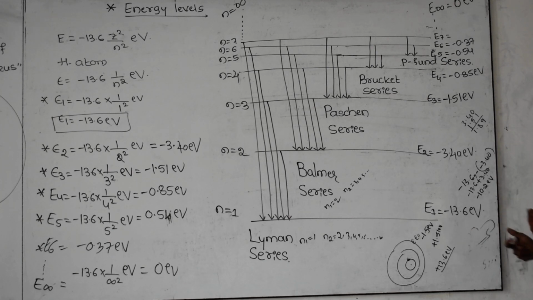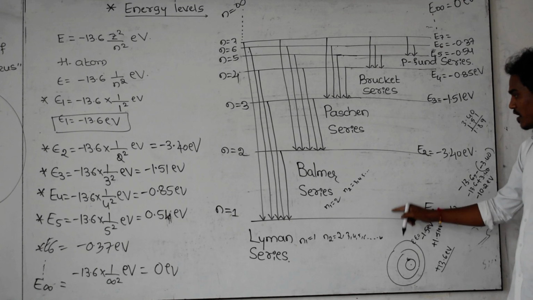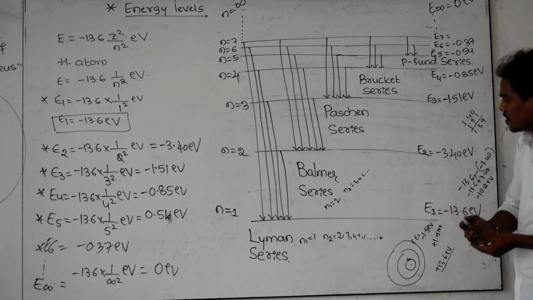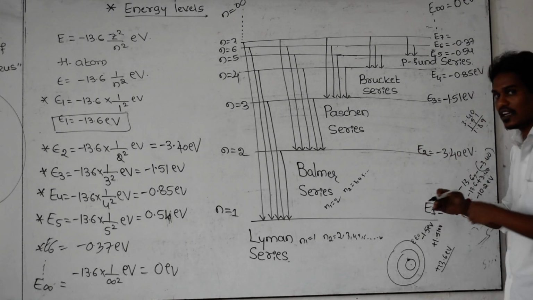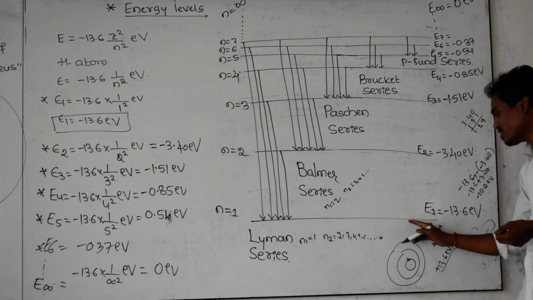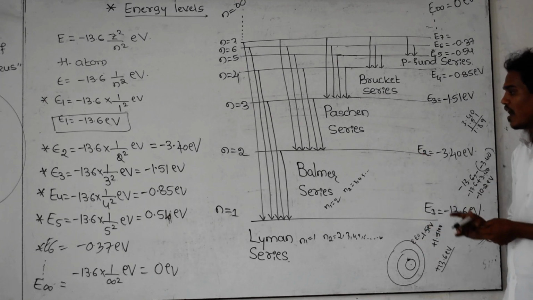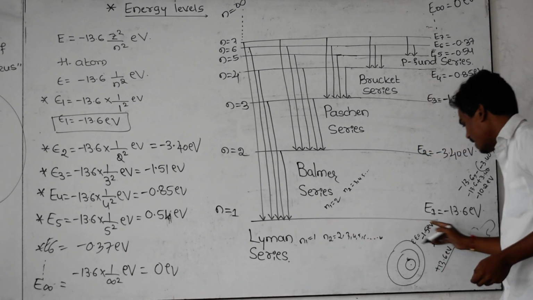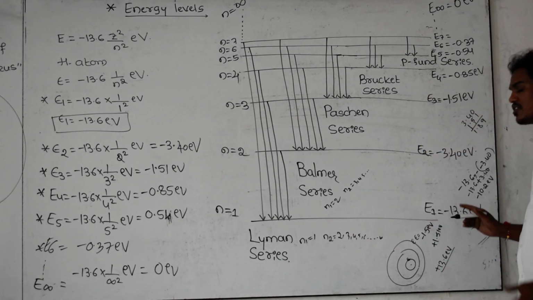That's why you can consider the remaining ones the same way. These are the energy levels of each and every orbit. If you want to send the electron from here to here, how much energy do you have to send? Take the difference. If you give that much energy to the electron, it jumps from here to here. The first energy level is equal to minus 13.6.